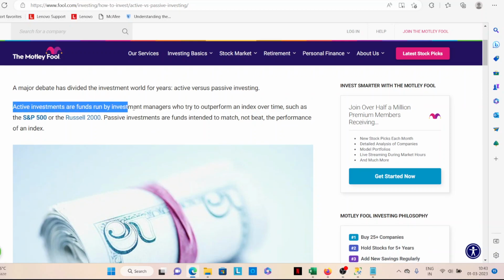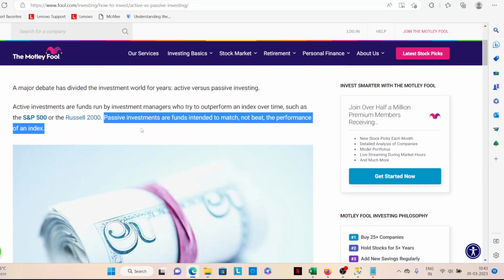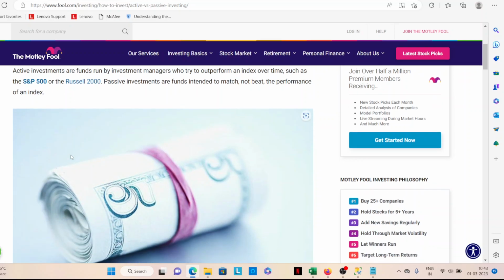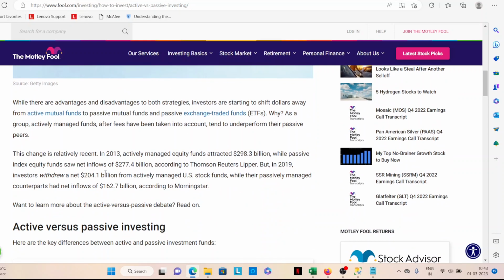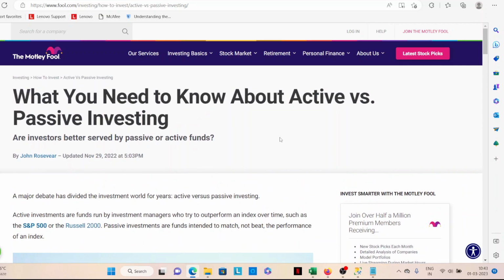So active funds are funds run by an investment manager. In our case, all the AMCs who try to outperform an index over time, right? The indexes are defined, such as the S&P 500 in the USA market, and in India the Nifty 50. Passive investments are funds intended to match, not beat, the performance of the index. So a passive fund will just replicate the index. In India, it will be Nifty 50 or any other index, be it BSE 100 or Midcap 250, or whatever indexes. So that's basically the difference between active and passive. An index fund in a way is a passive fund. It just replicates the components that are already listed on the index.